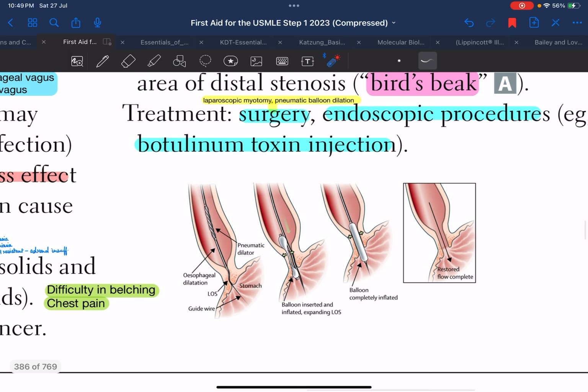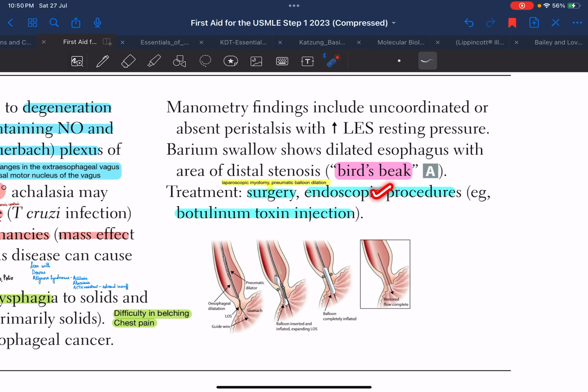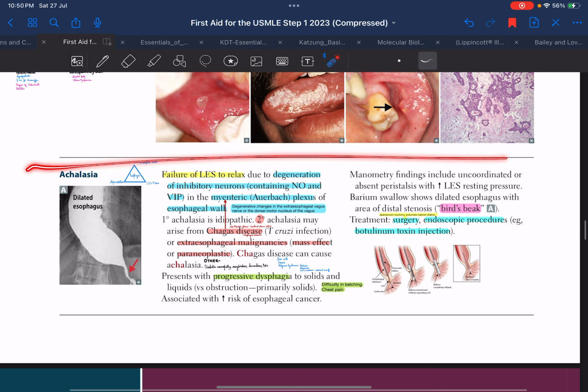Okay, basically this is the pneumatic dilator, which is inserted at the lower esophageal sphincter, and after it has been positioned, the balloon is completely inflated and the flow is basically restored. The other thing which we can do is endoscopic procedures, such as injecting botulinum toxin over there. So botulinum toxin, what does it do? It basically cleaves the SNARE proteins and it helps in muscle relaxation, right? So this is what we can do in achalasia.